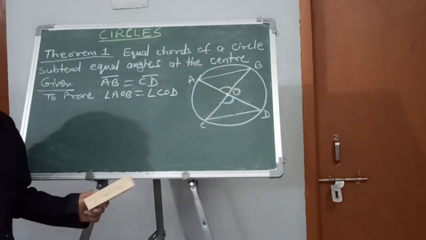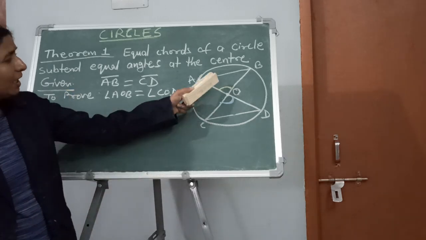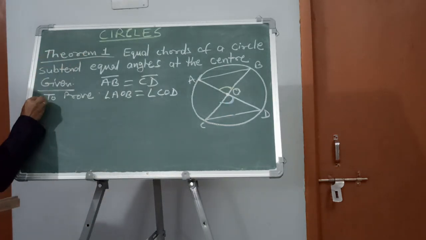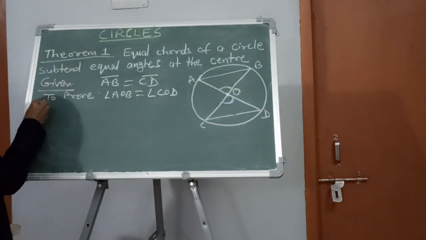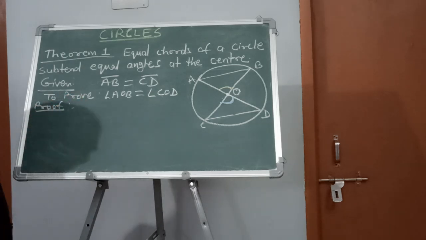So first of all, let us see in the diagram, then we will write down one by one. In triangle AOB and triangle COD, which triangles are we taking?